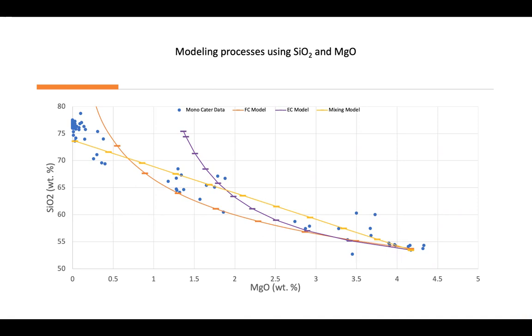As seen here, the fractional crystallization model, shown in orange, forms an exponential curve which works well for some major oxides such as silicon dioxide, seen here, but not for others such as aluminum dioxide, which we will see in the next slide. The equilibrium crystallization model, shown in purple, never fully extends to incorporate all our data values, making it the least suitable model to represent this data. The magma mixing model, shown in yellow, forms a linear trend which fits our data quite well.